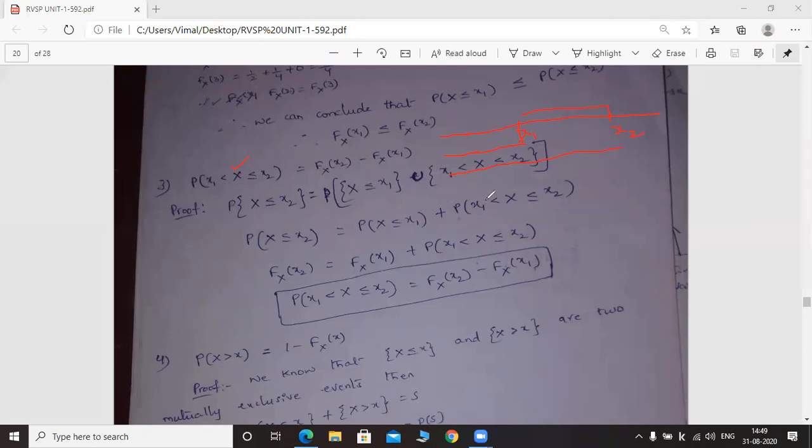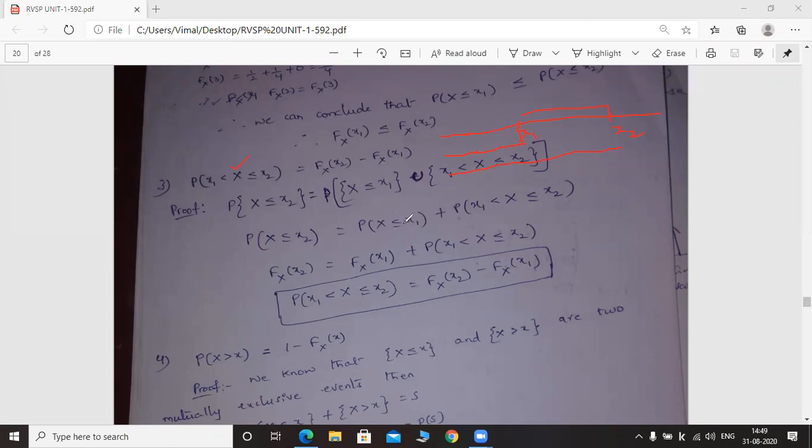Now, after applying probability, the probability of capital X less than or equal to small x2 is equal to the probability of capital X less than or equal to small x1 plus the probability of small x1 less than capital X less than or equal to x2. Because we are applying probability, this union becomes plus. Already I told you, union is present between these two regions. That's why after applying probability, it becomes plus.